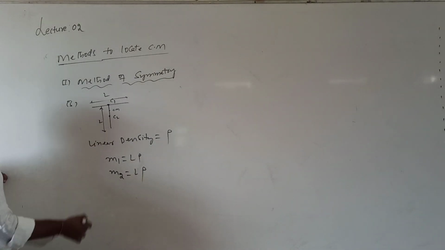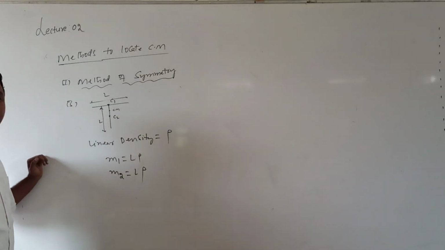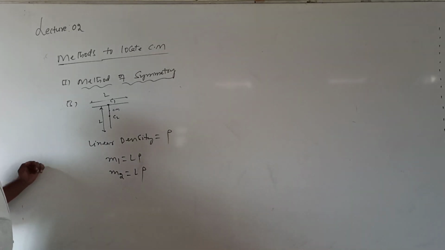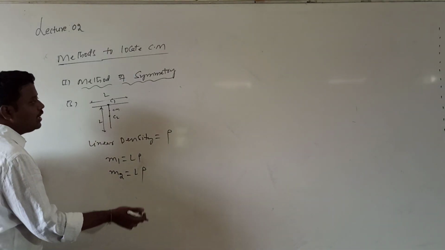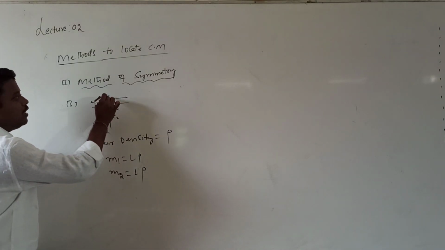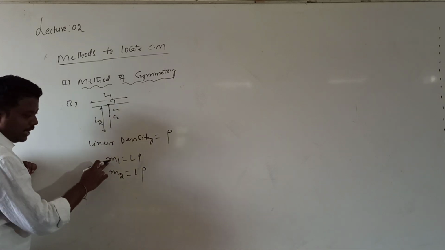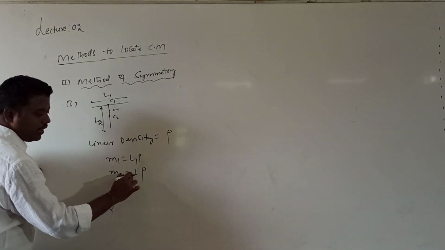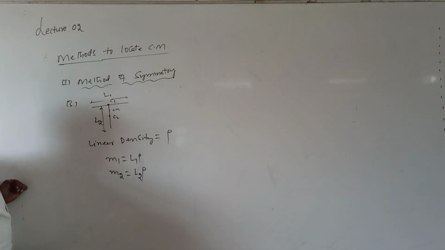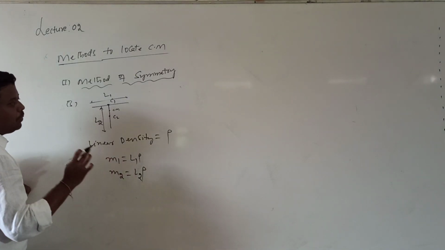When the lengths are the same, their masses are also the same. If the lengths are different, for example L1 and L2, then M1 is L1 into rho and M2 is L2 into rho. Clear?